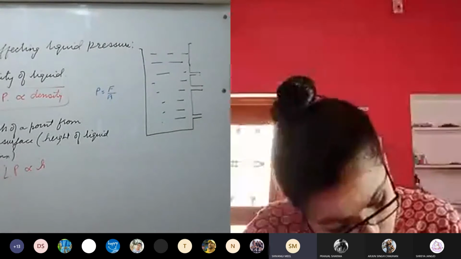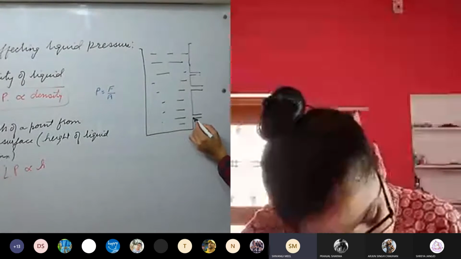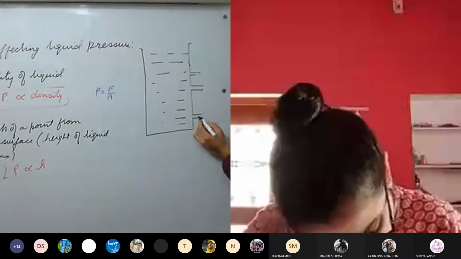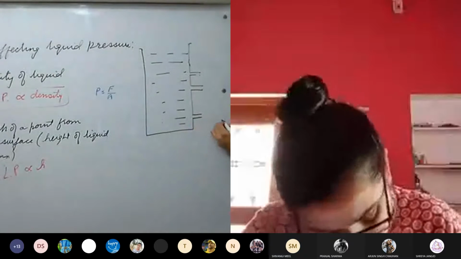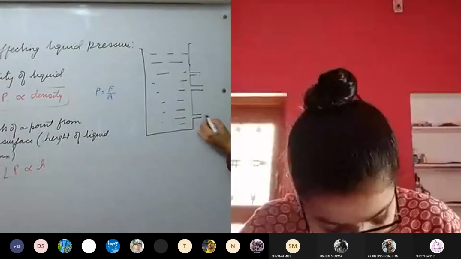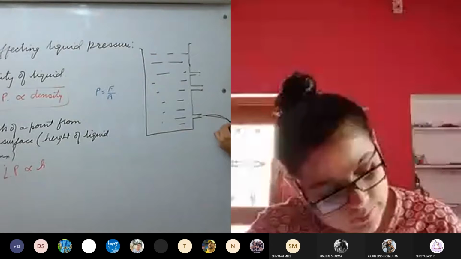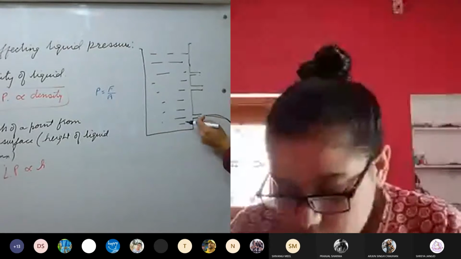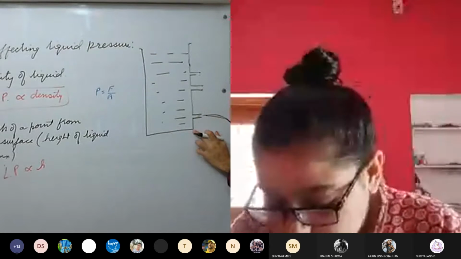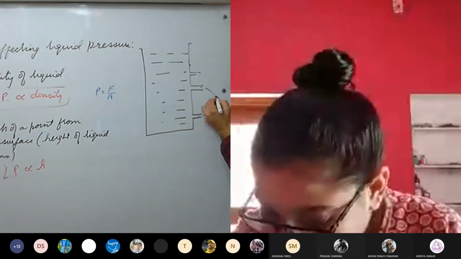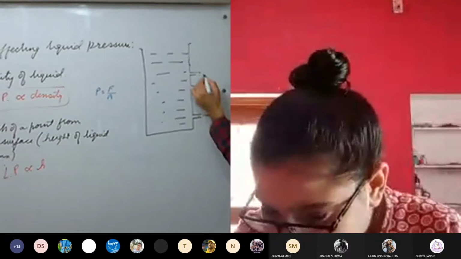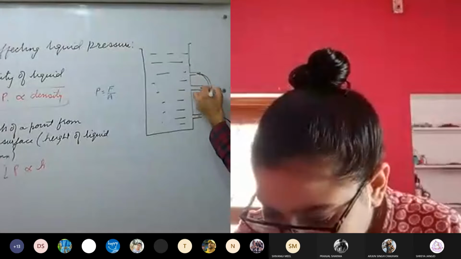You will observe that water rushes from the lowest outlet faster, because there is more pressure. This water flows and covers more distance away from the container. This water will fall like this, and this water will fall like this.